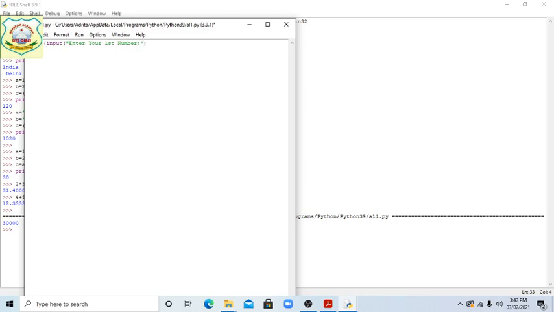In the same way, y equals int input, enter your second number.